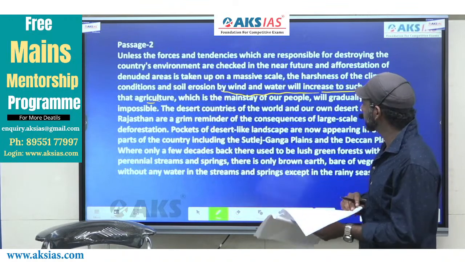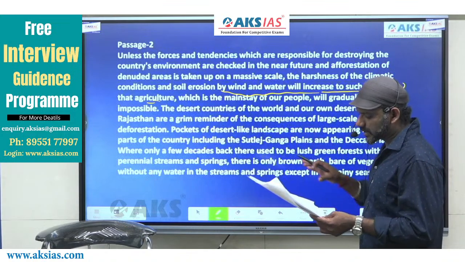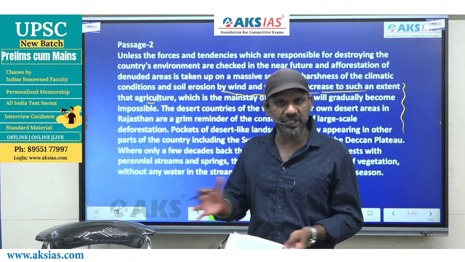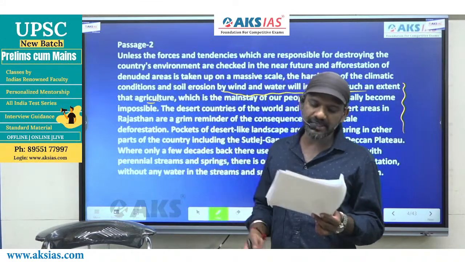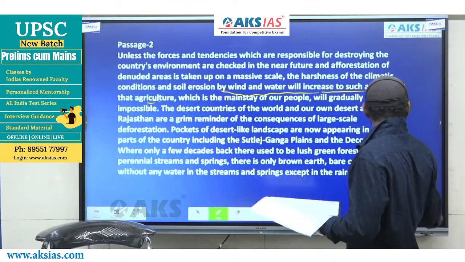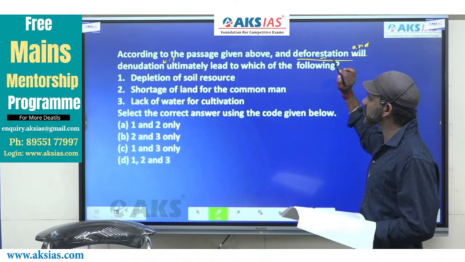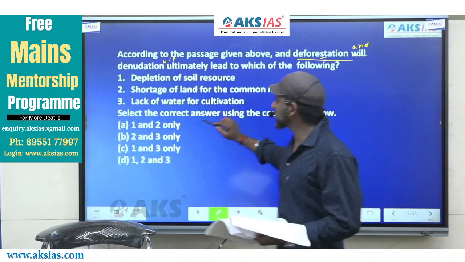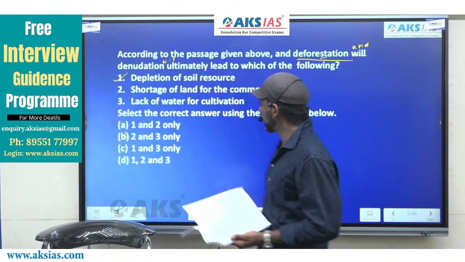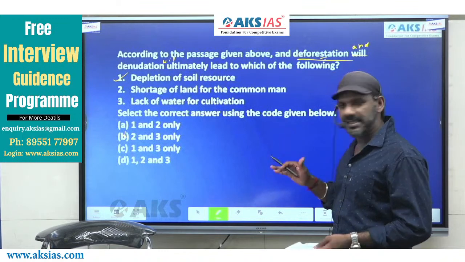Come to option 1, depletion of soil resource. Depletion of soil resource is happening here because the paragraph clearly tells us that soil erosion is happening. Depletion of soil, becoming empty. Soil erosion is happening by wind and water. One says depletion of soil resource. So this must be considered because of deforestation and denudation, depletion of soil resource happens. One must be considered. Based on that, B is eliminated. B doesn't talk about 1. Now we have 3 options, A, C, and D.